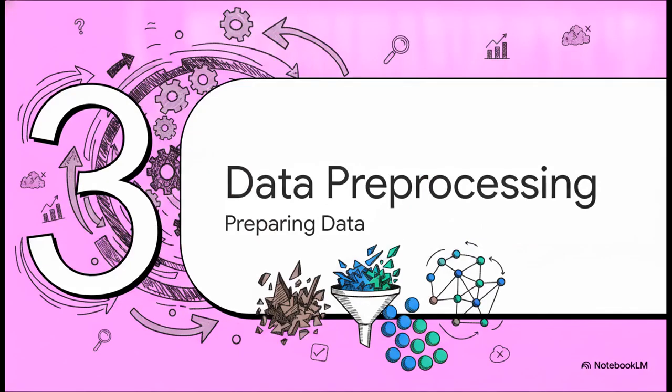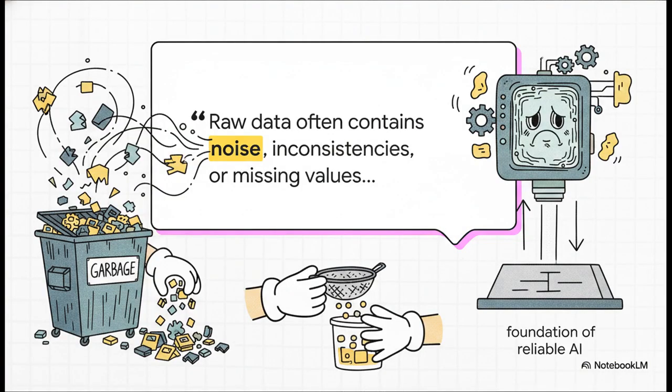Okay, Section 3, Prepping and Exploring Data. Because honestly, even the best algorithms fail if the data isn't prepared. So here is the messy reality check. Raw data often contains noise, inconsistencies, or missing values. In data science, there's a golden rule: garbage in, garbage out. If we don't address data quality issues right off the bat, our sophisticated machine learning models are going to produce inaccurate or highly unstable results.